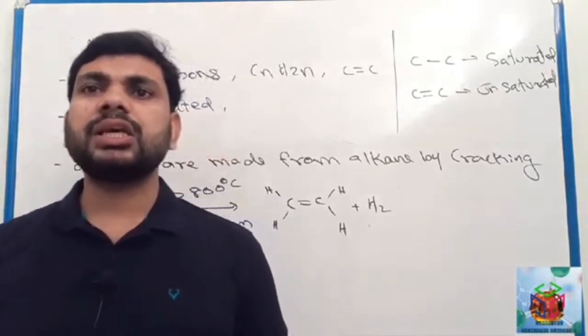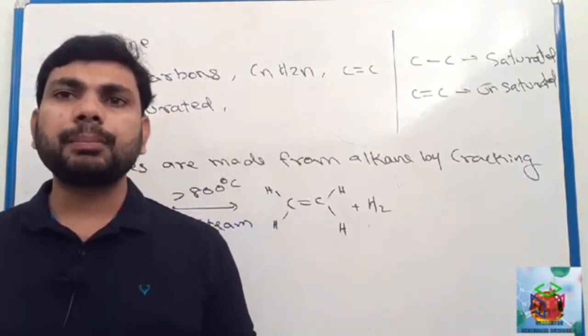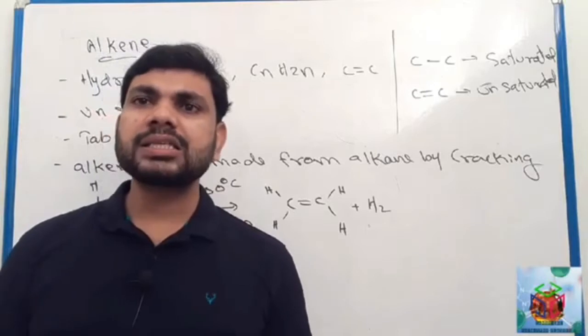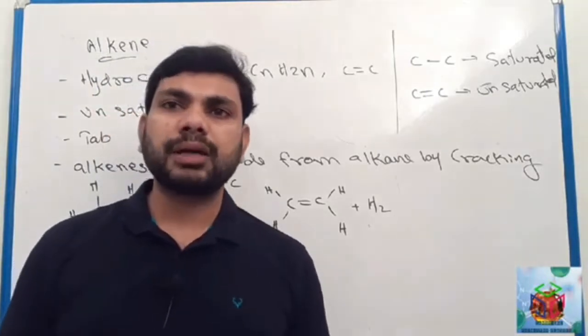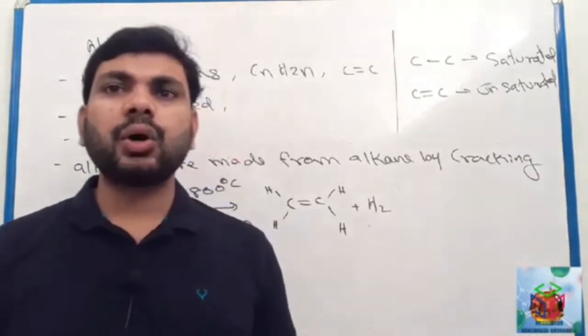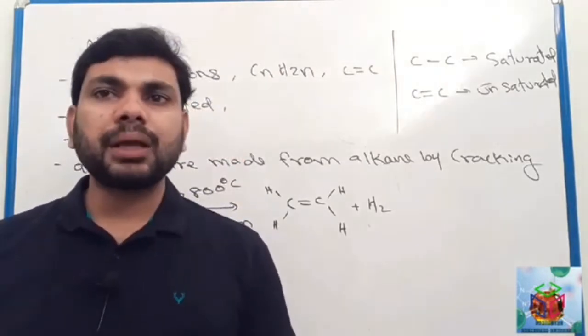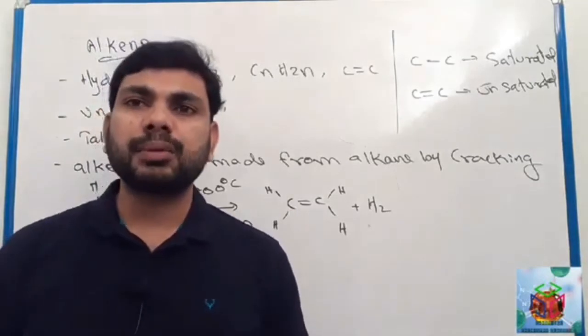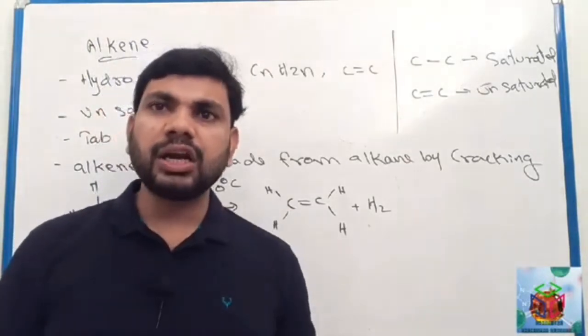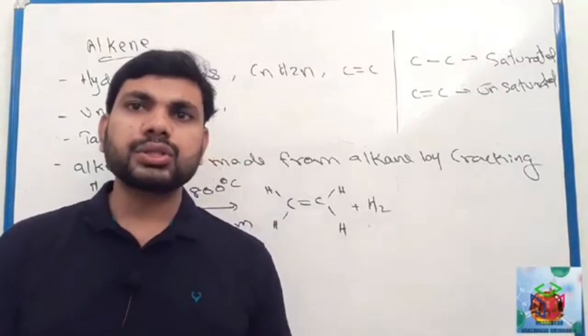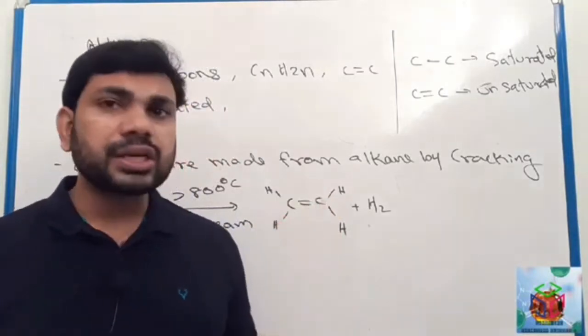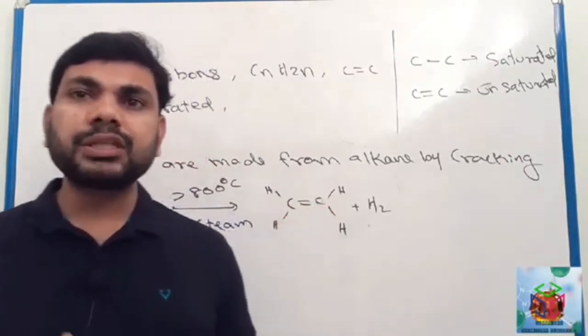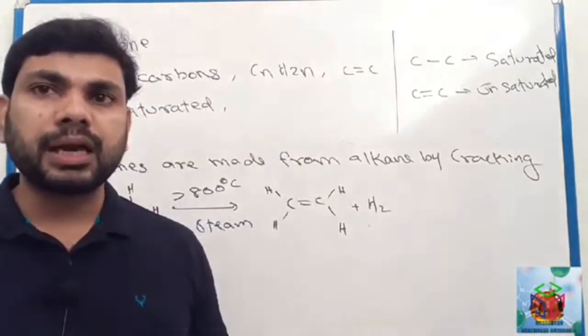Also, you can see the melting and boiling point of alkene increases with the increasing number of carbon atoms. We discussed already for alkane, their melting and boiling point increases with the increasing number of carbon atoms. Similarly, for alkene also.